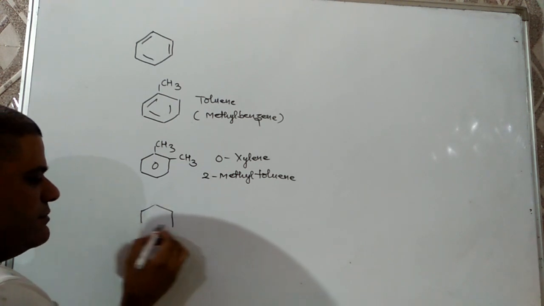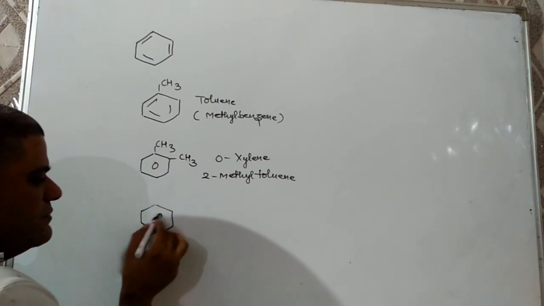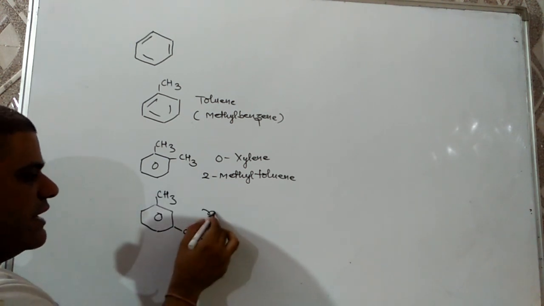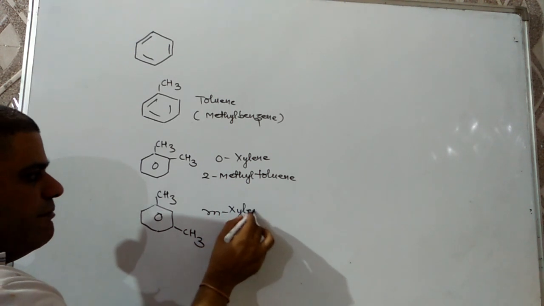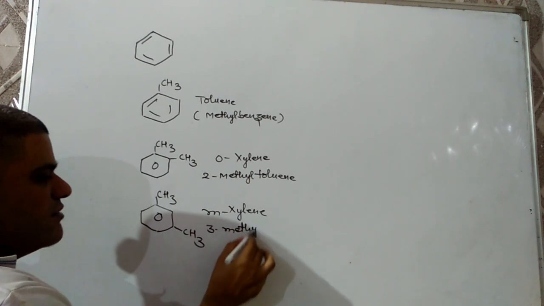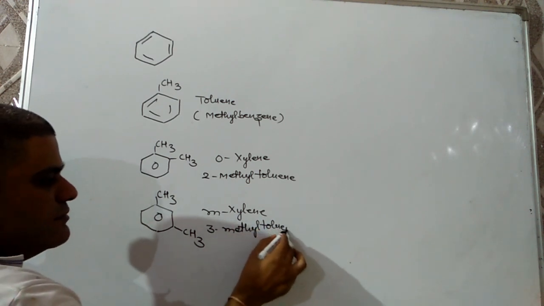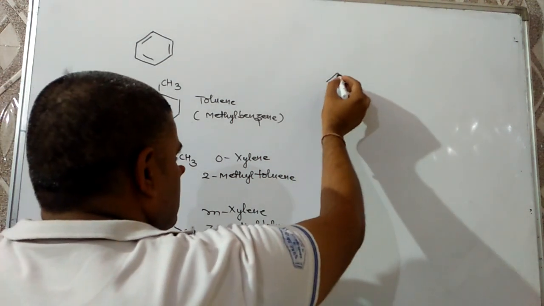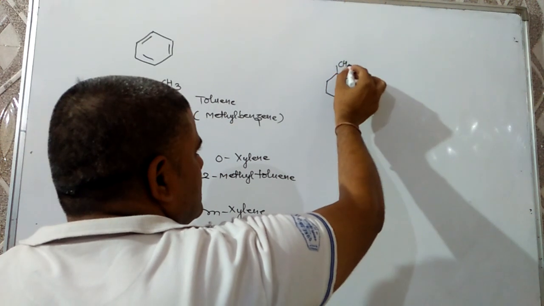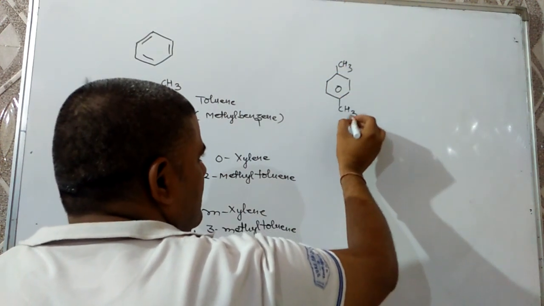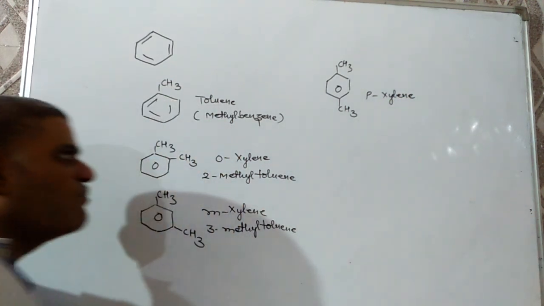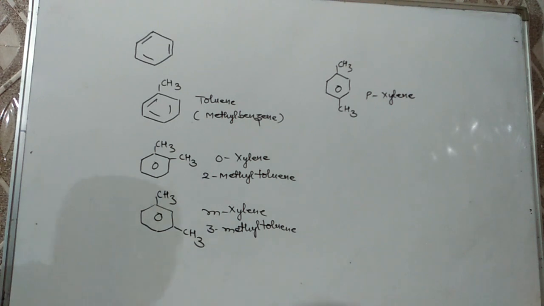Next case: if 2 methyl groups are alternate to each other, then it will be metaxylene, or 3-methyl toluene. And if 2 methyl groups are opposite to each other, then it will be paraxylene, or 4-methyl toluene.